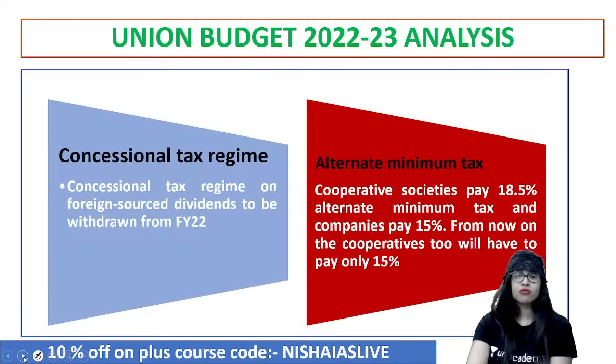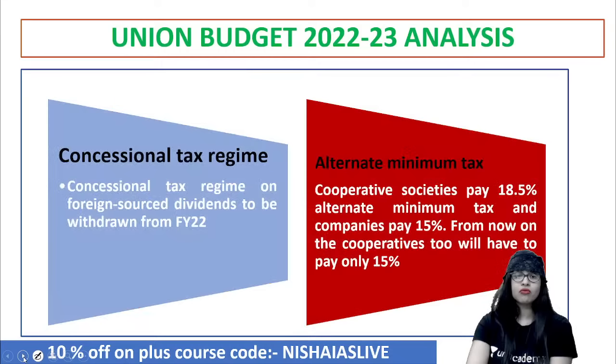And with regard to the concessional tax regime, you know what happened? They said, let us withdraw that. The concessional tax regime on all the dividends from the foreign perspective, let us withdraw it from the year 2022, to make it more convenient and allow more flow of funds into the country. That is also another important thing that they did.